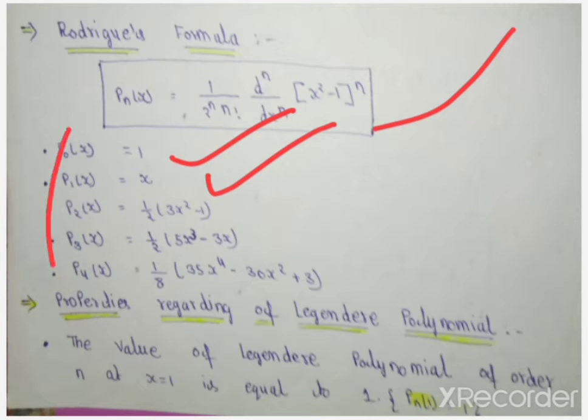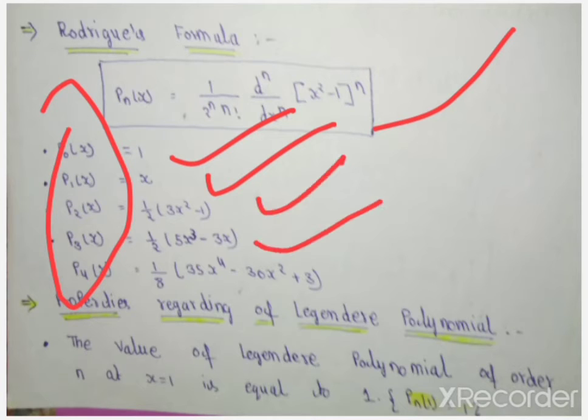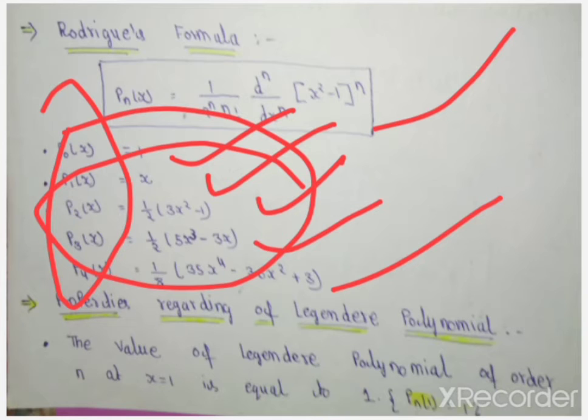So putting n equal to 1, 2, 3, 4, we get these results. These results are very useful when we solve numerical problems.